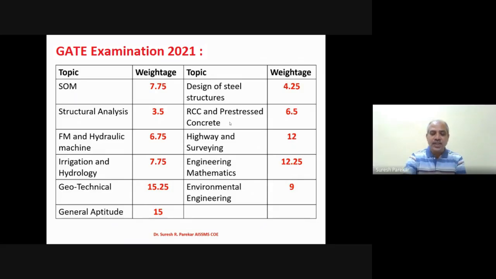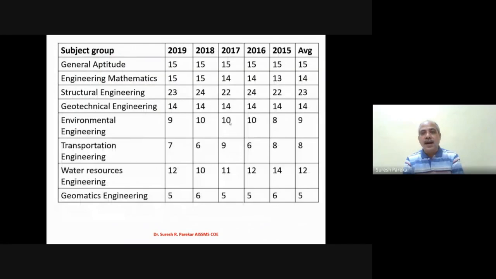For the weightages in the last 5 years, general aptitude is always 15. Engineering mathematics ranges between 13 to 15, but from 2018 onwards, it was 15. Structural engineering ranges between 22 to 24 marks. Geotechnical engineering is 14 marks.